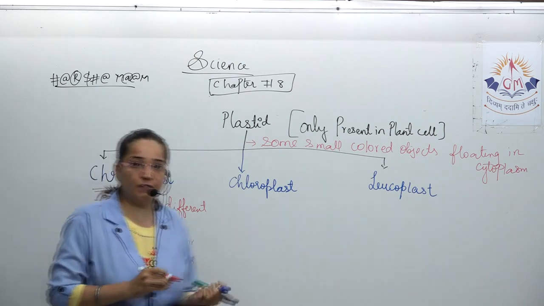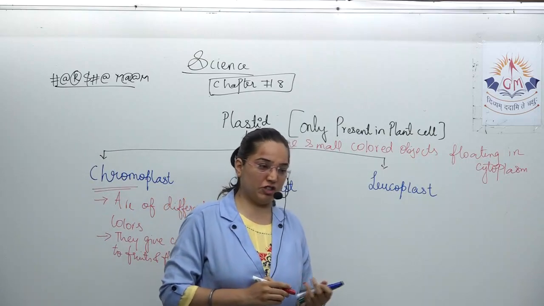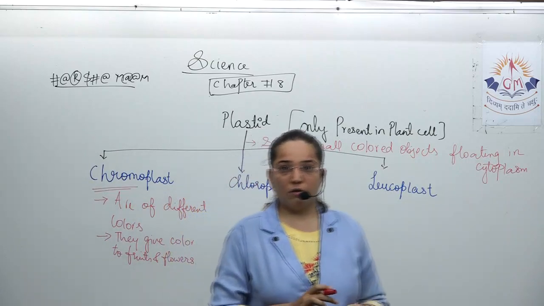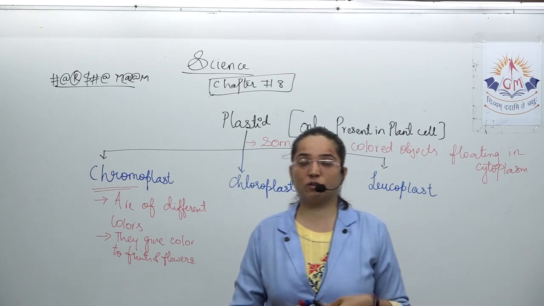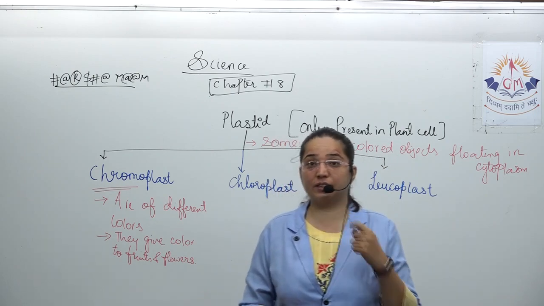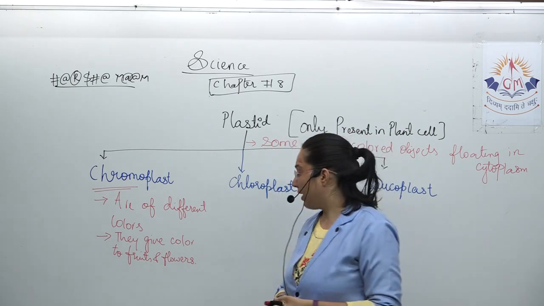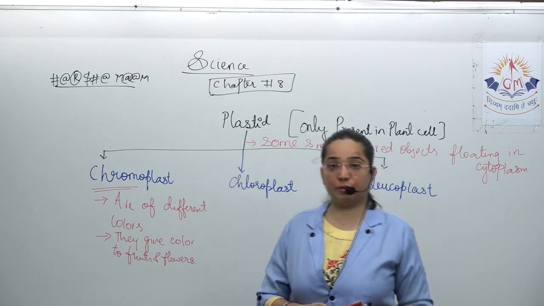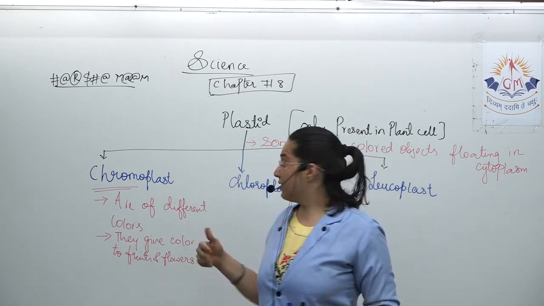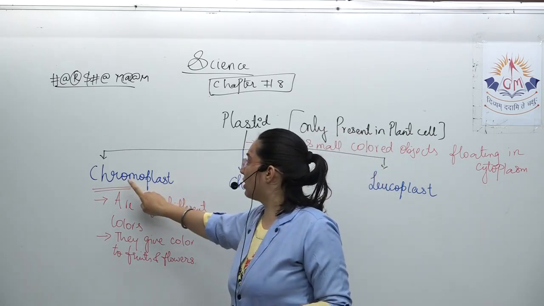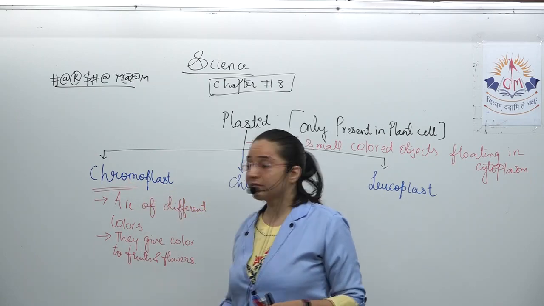You can see different colored vegetables like tomato, and different colors of flowers, like roses are available in red, pink, white. How are these colors coming to them? These colors are coming because of chromoplasts, the colored plastids.